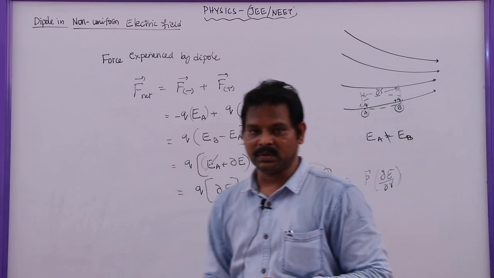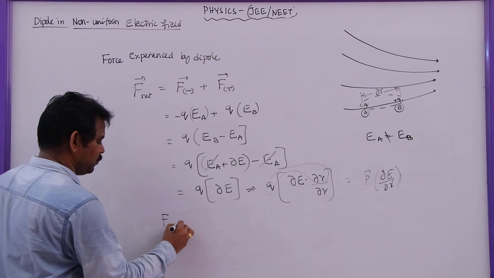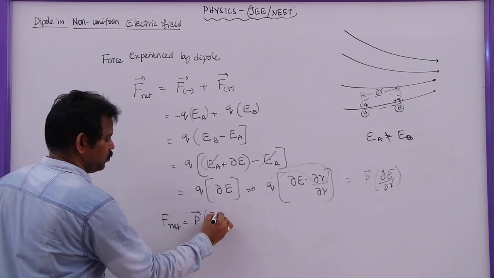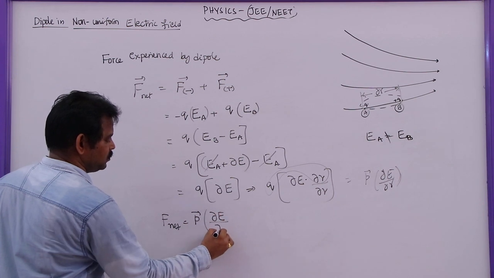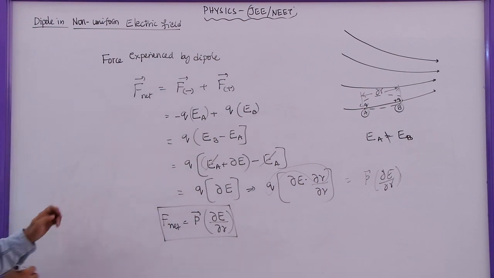So the net force experienced by the dipole in a non-uniform electric field is given by the dipole moment of the dipole into the rate at which the electric field changes with the distance in the direction of the electric field.